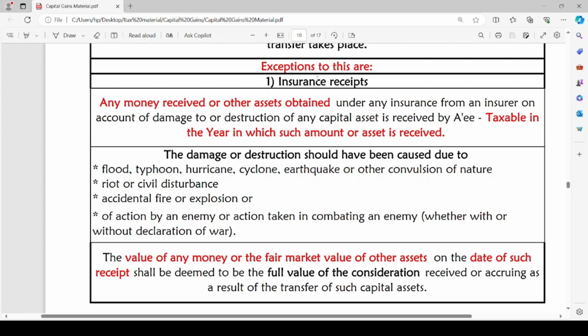To arrive at capital gain, we will take the full value consideration as the sum of money received or the fair market value of such asset. From that we are going to reduce the cost of acquisition and we will arrive at the capital gain amount, which will be taxable in the previous year in which the asset has been obtained or the money has been received by the assessee from the insurer.